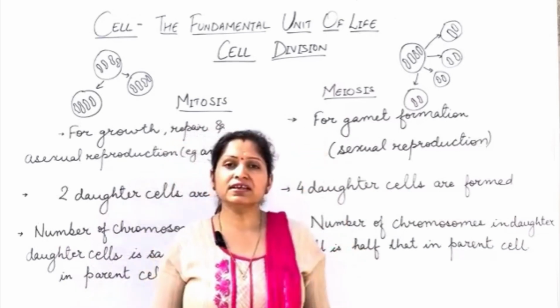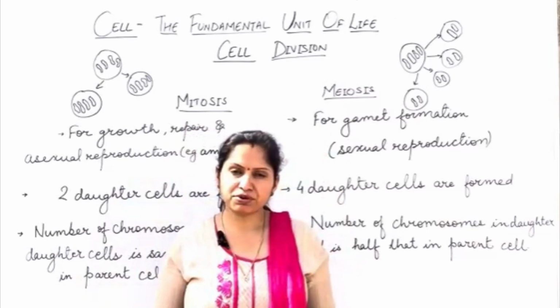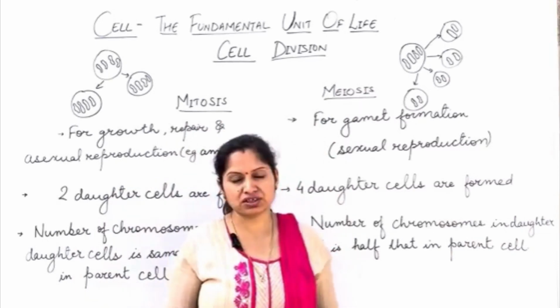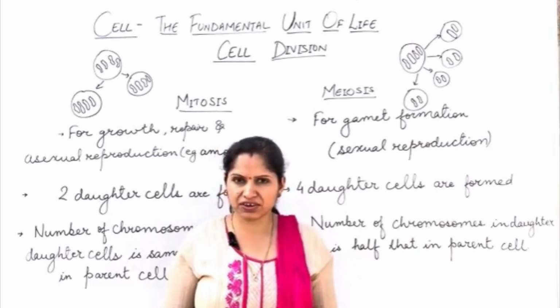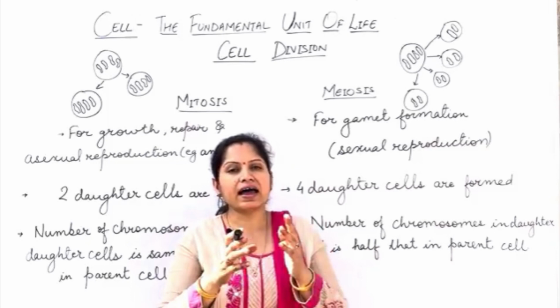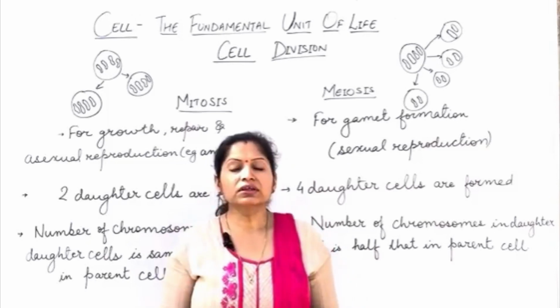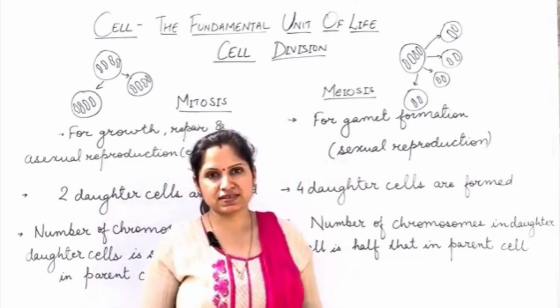Meiosis cell division is required for sexual reproduction. In sexual reproduction, there is gamete formation. Gamete formation means, in case of plants, that could be pollen grains or ovum. In case of human beings, that could be sperms in male and ovum in female. So the formation of gametes takes place by the process of meiosis.